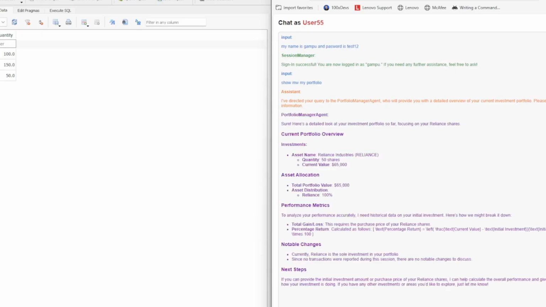So now it is telling me that we have 50 quantity of Reliance Industries whose current value is $65,000. Even though it has said dollar, I think it is incorrect because we are dealing in rupees here, and I don't have the exact conversion between dollar and rupees. So this is the thing. We have the current value of our shares, and that's it.